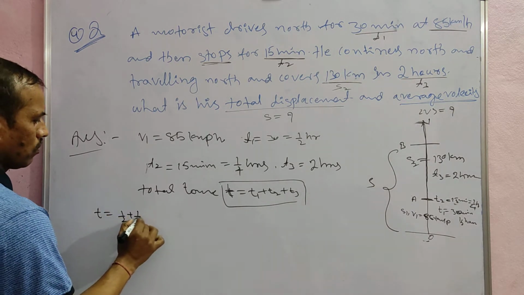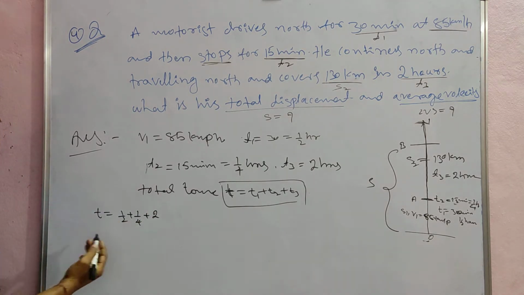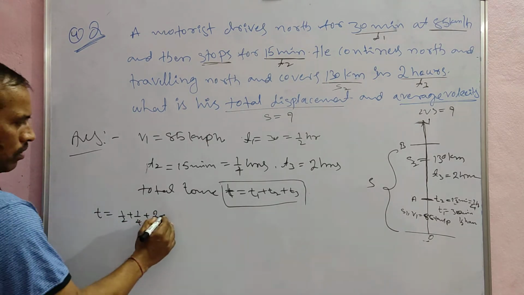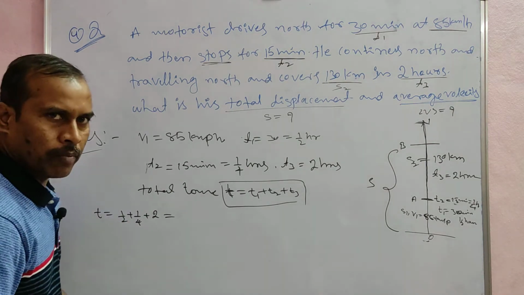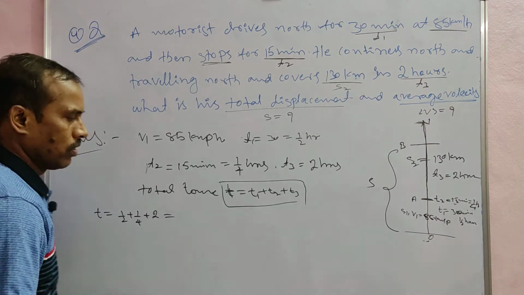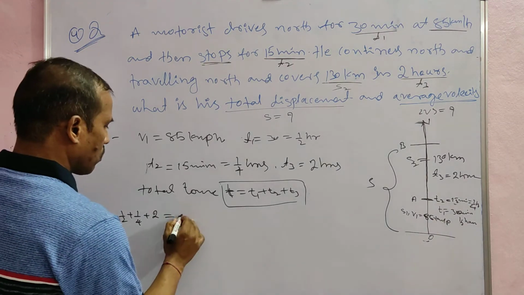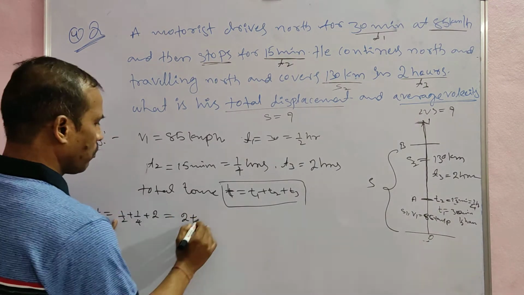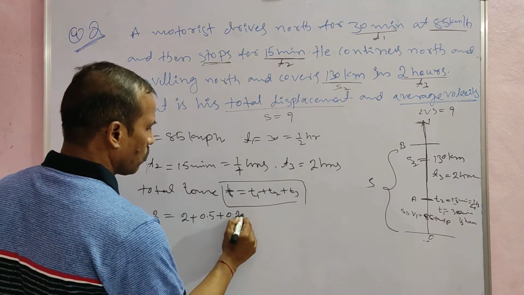Now 1 by 2 is nothing but 0.5, and 1 by 4 is nothing but 0.25, so that is 2 plus 0.5 plus 0.25.